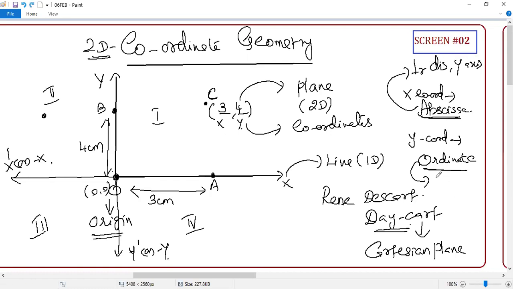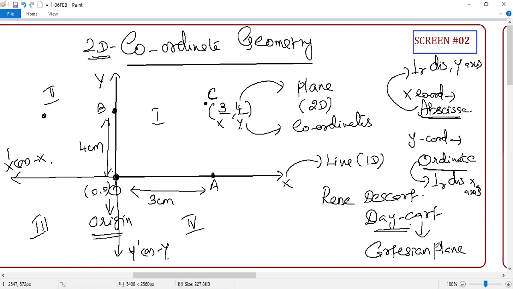Same way, who is going to define? It's a perpendicular distance from the y-axis. No, the x-coordinate is the perpendicular distance from the y-axis. The y-coordinate is the perpendicular distance from the x-axis. Very important. Okay, guys, you should be very careful.